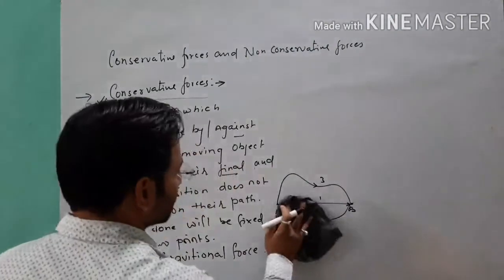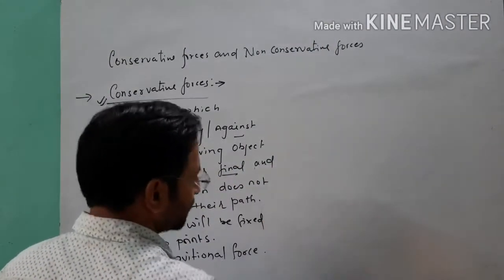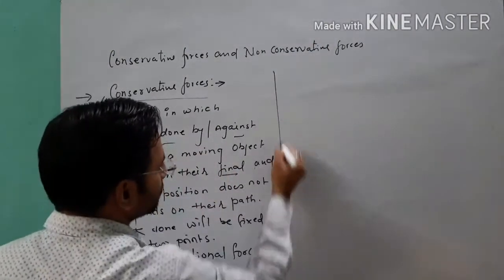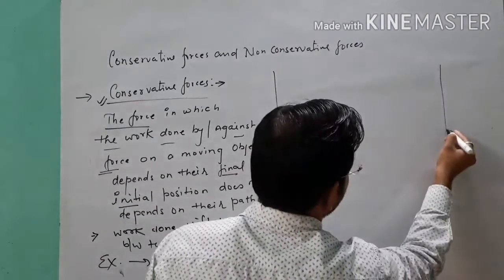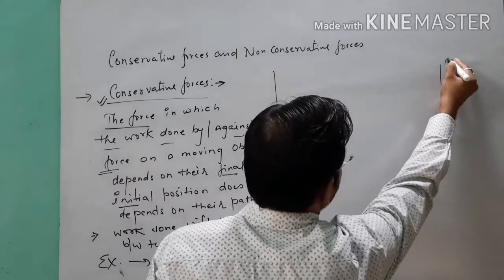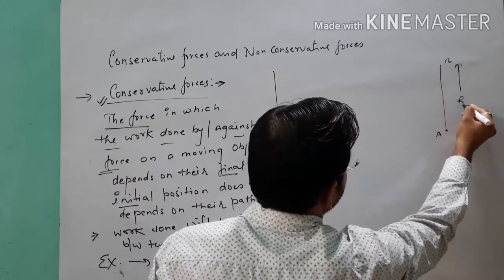So here we can prove this statement. Suppose I want to shift an object from ground point A to a certain height h.